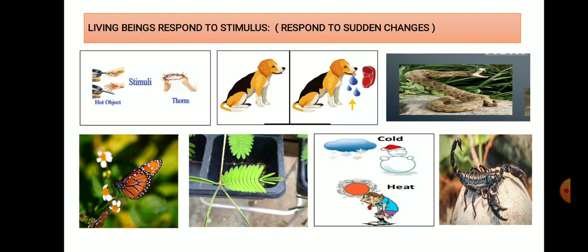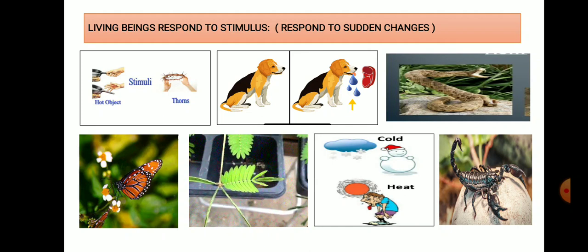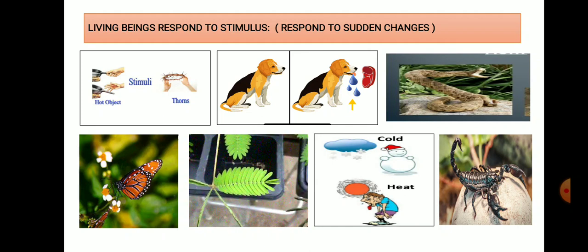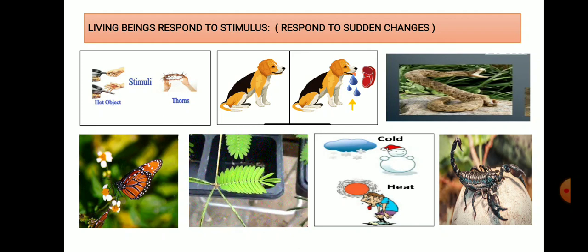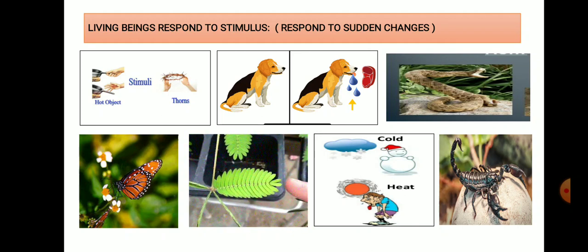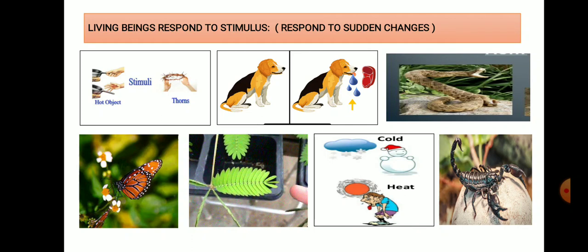The next characteristic is that all living beings respond to stimulus. Respond means to react to sudden change. Here, stimulus is nothing but a sudden change to which living beings show a response. Some examples are given here. Look at the picture, students.